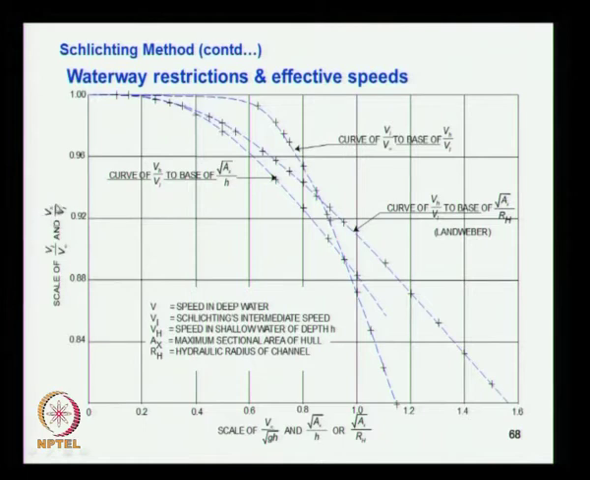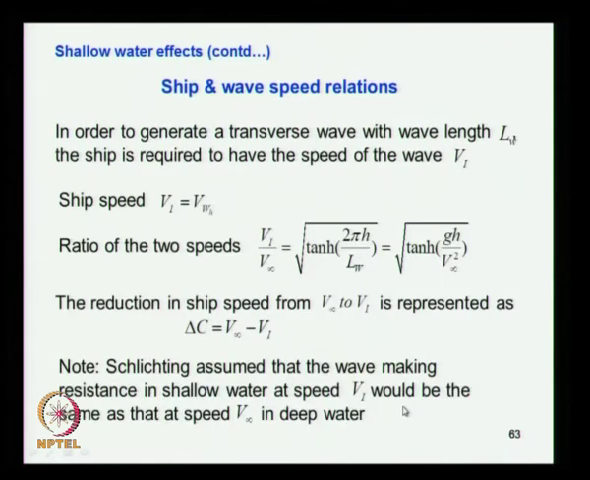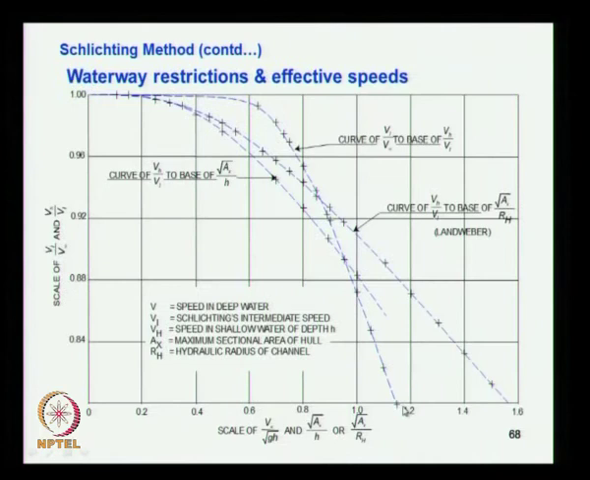VH is the actual speed of the vessel when it operates in shallow water, and VI is the intermediate speed, which we have already seen. If you recall the expression we discussed, VI comes from the finite water depth wave theory. VI comes from this known expression, and from this curve you get VH by VI. From the known VI we find VH, the speed achievable by the vessel when it operates through the channel.